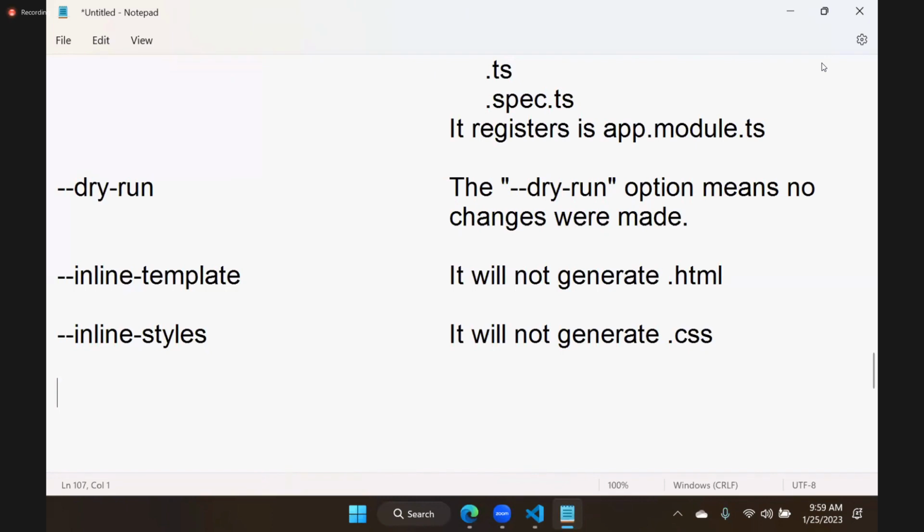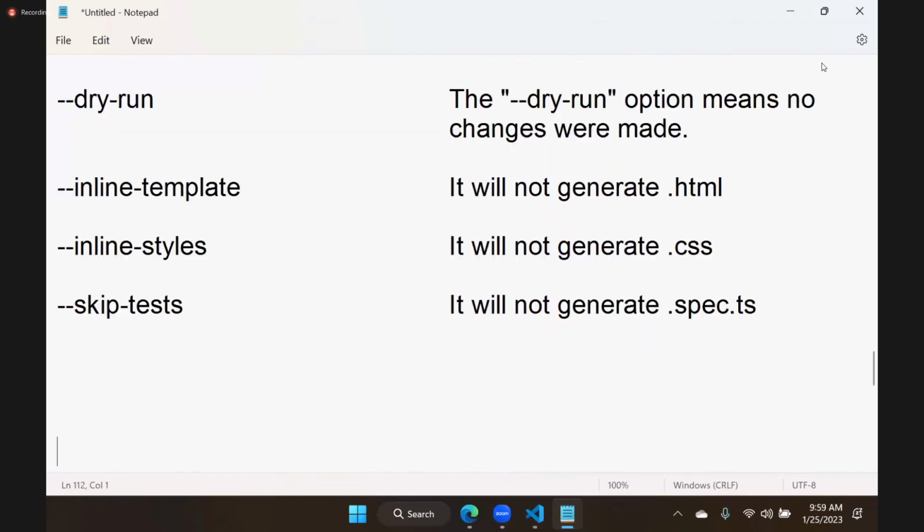Then it will generate only one TS file and another spec file. If you don't want the test file, then skip test. Skip test means it will not generate the .spec.ts file. So you can ignore it and create only one.